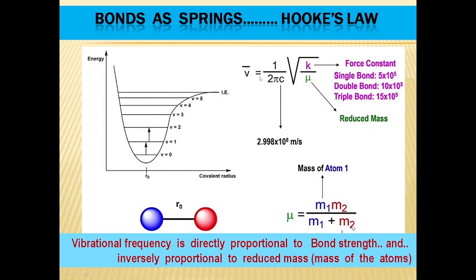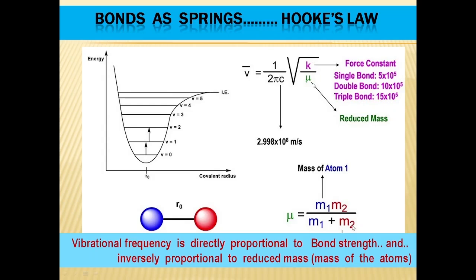So Hooke's law is applicable to spring motion. As we are considering bonds as springs, Hooke's law is applicable to bonds also, where nu is equal to 1 by 2 pi c into root k by mu. And we know that wave number nu bar is equal to nu by c. So here we are expressing frequency in IR as wave number, as we have already discussed in the previous video. So this nu bar in wave number, in centimeter inverse, is equal to 1 by 2 pi c into root k by mu.